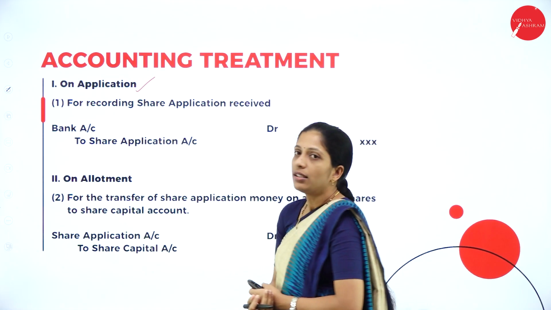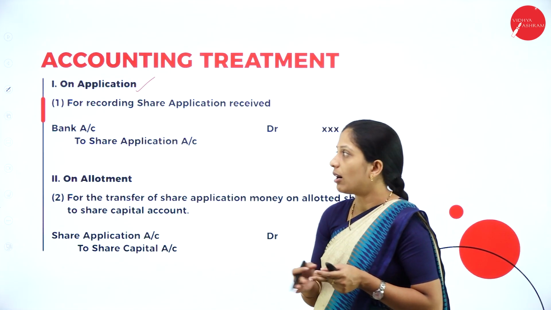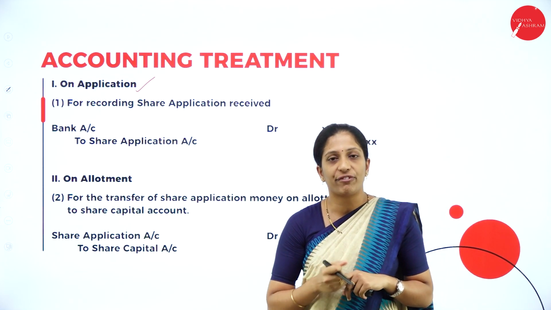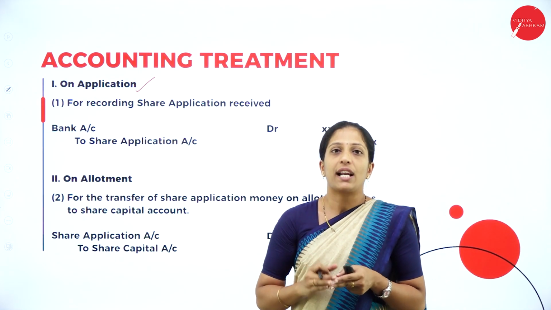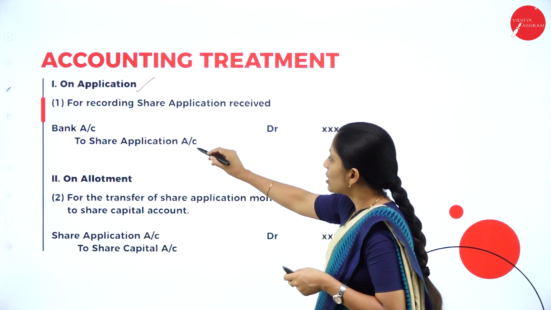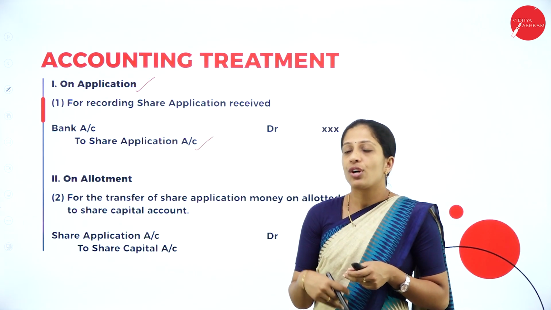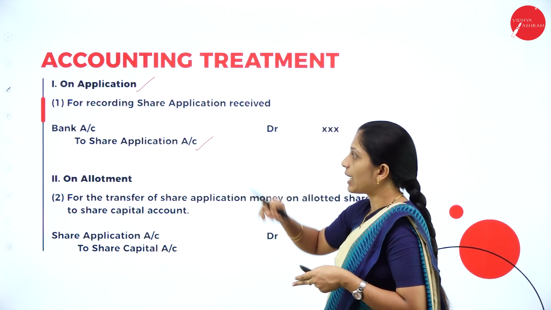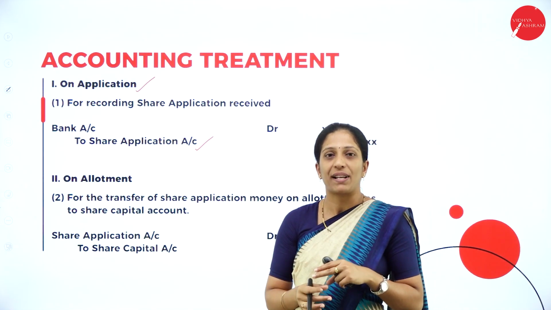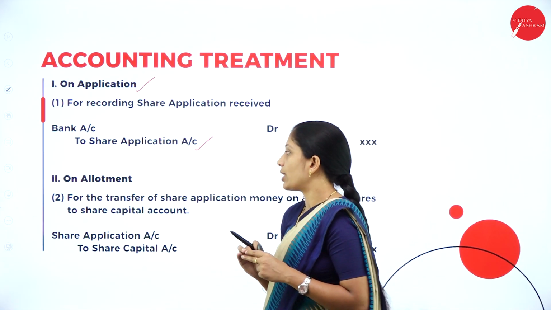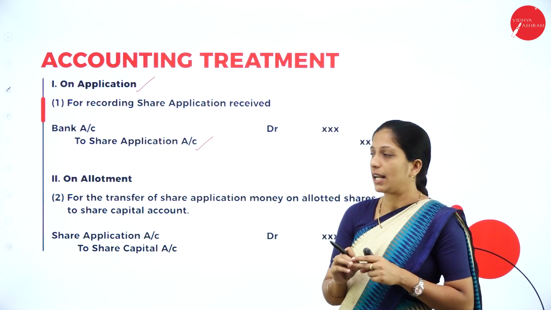So for recording, what are the entries we have to record? For recording share application money received, your first entry will be for application money received. Your entry is bank account debit to share application account. So this will be the journal entry. And in the second situation, that is on allotment, after receiving application money, you have to transfer the application money to share capital. So your entry will be share application account debit to share capital account.